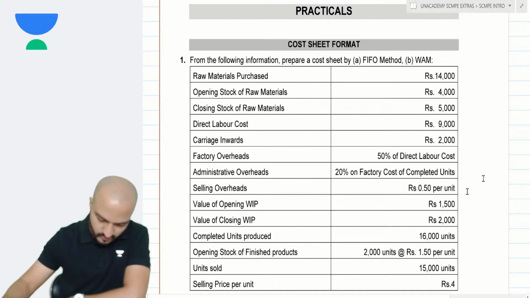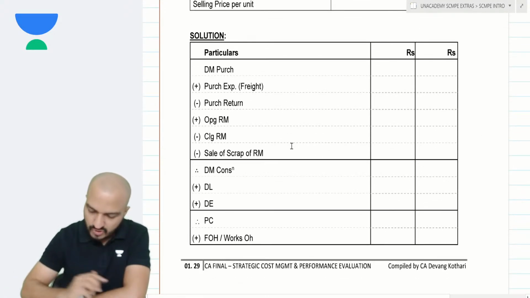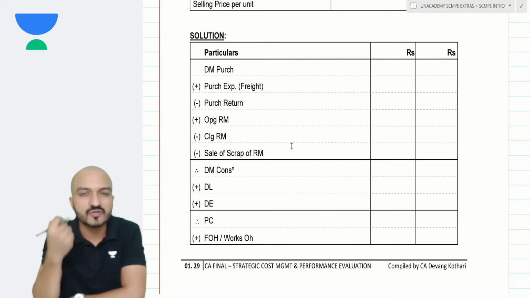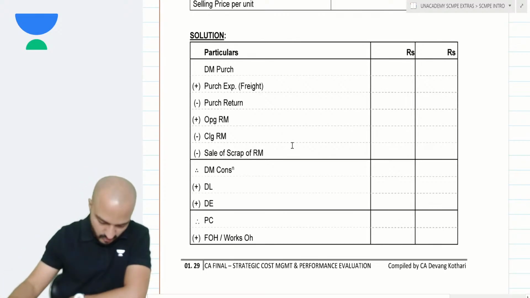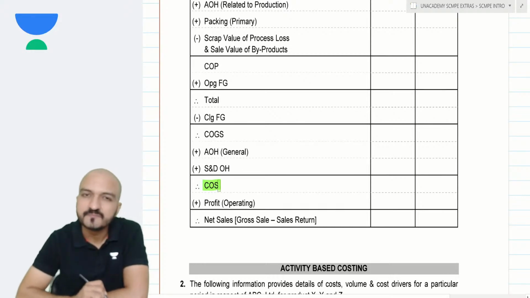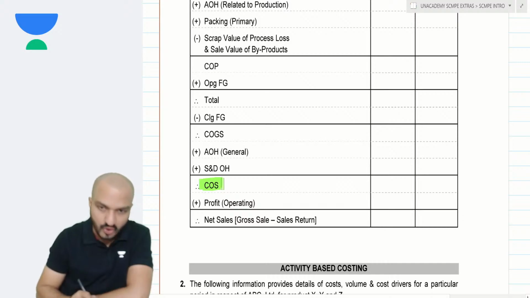First, let me show you a ready-made format of the cost sheet. See, the cost sheet format goes like this. Cost sheet is a format to identify total cost. And the total cost in my costing subject is my cost of sales. Yes, cost of sales is the name given to that total cost. This cost of sales is compared with the sales to get the profit.